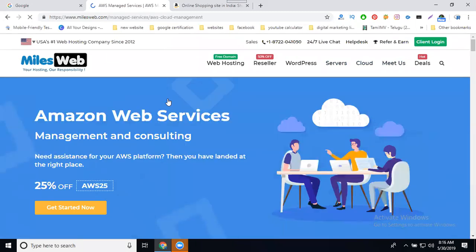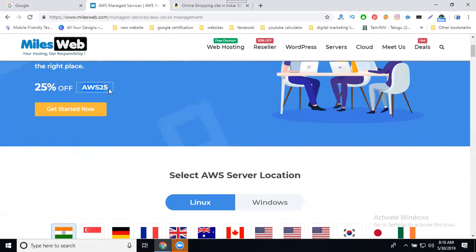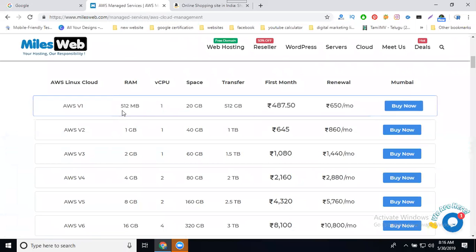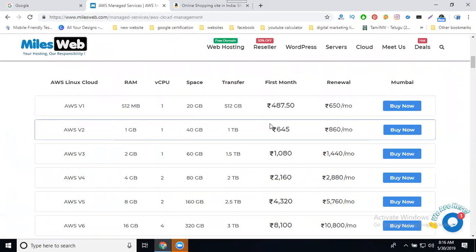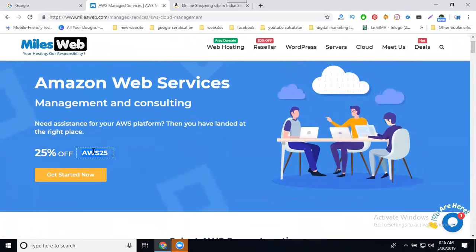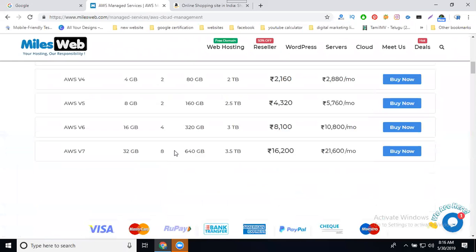With Amazon Web Services, they give a discount right now. Now coming to the price: 512 MB RAM, 20 GB hard disk, 512 GB data transfer. The charges will be 487.50 paisa, and from next month onwards, 650. So I'm selecting my coupon. Copy. The last package: 32 GB RAM, 640 GB hard disk, 3.5 TB data transfer, 16,200. The last will be provided for 21,600.